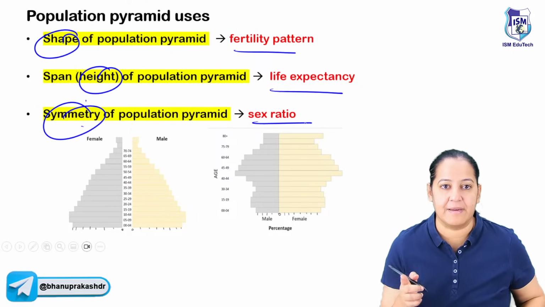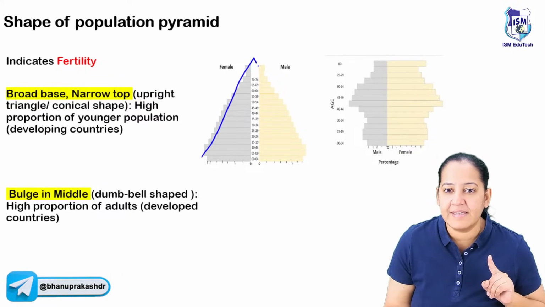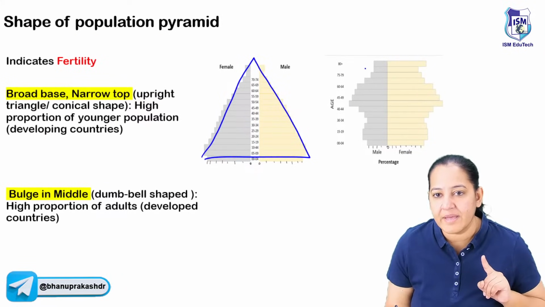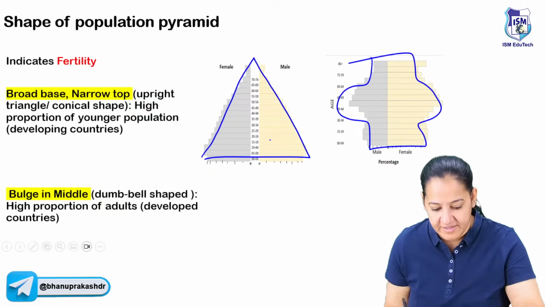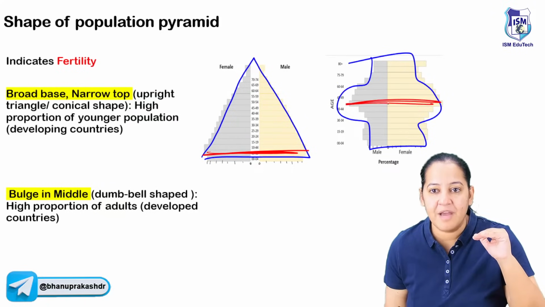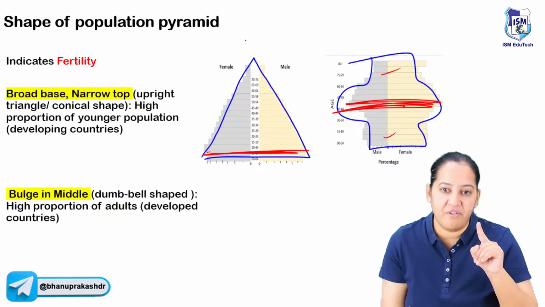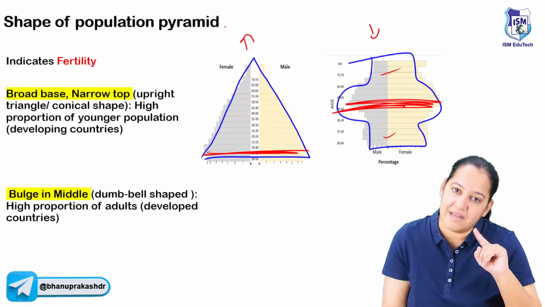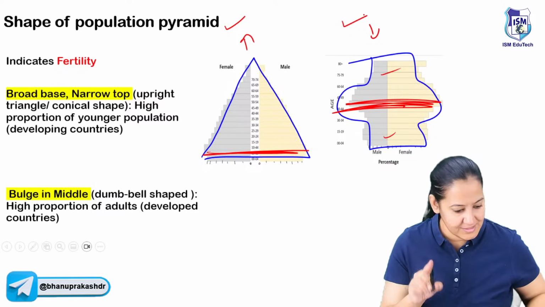Let me explain. So see the shape. What is the shape here? Here you can see it's triangular shape, and here this one is dumbbell shape. What do you mean by that? I told you, fertility. So here maximum children are there, fertility is more. And here maximum young people are there, but children and old people are less, so fertility is less. This is a developing country, this is a developed country. So based on that, we can decide. Okay, this is our question right now.